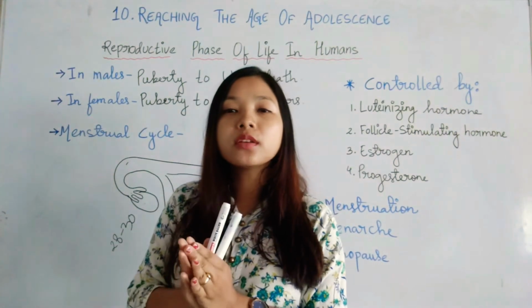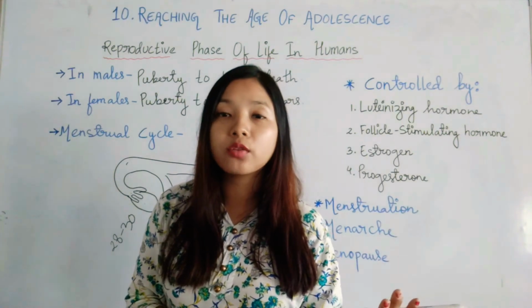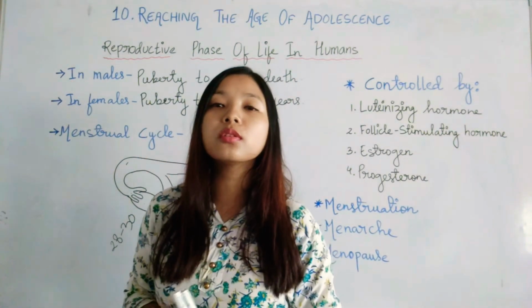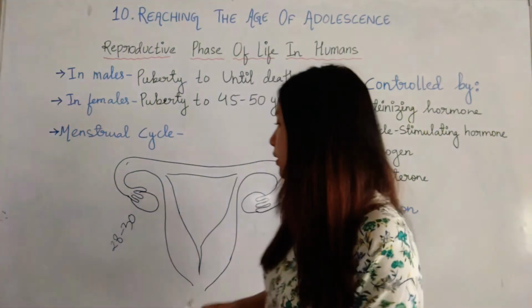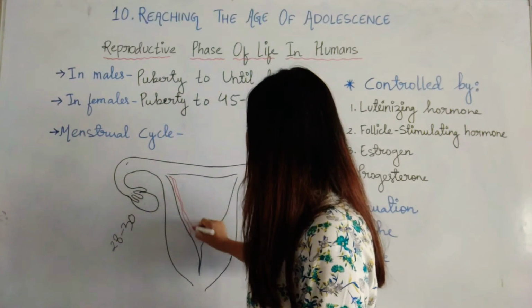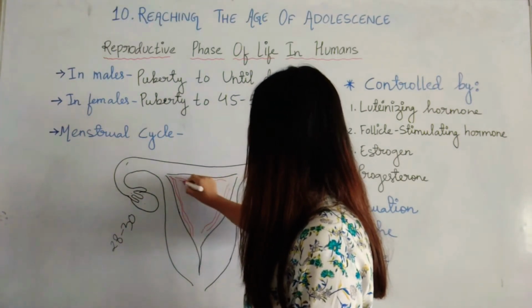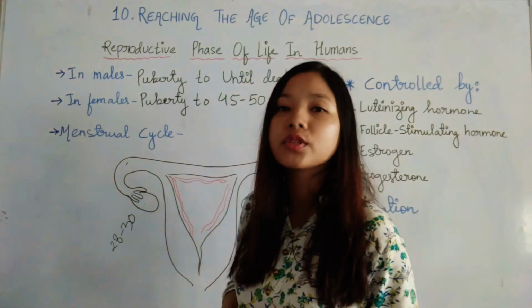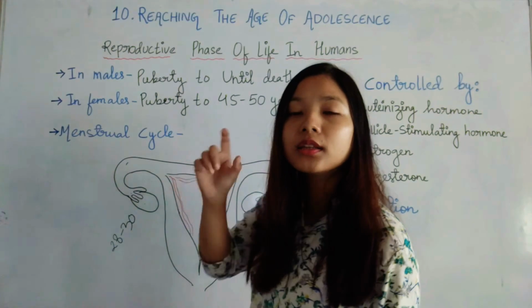When the egg development takes place in the ovary, the uterus also prepares itself. How does it prepare itself? New lining of cells develop. New cells will develop and blood vessels will form in the uterus, making this uterine wall very thick.